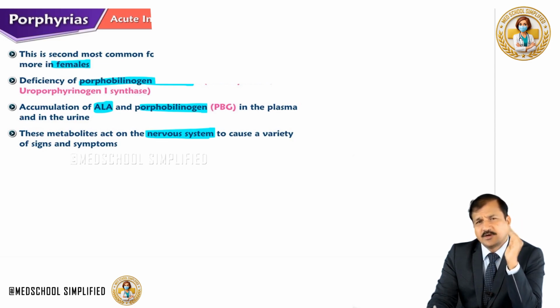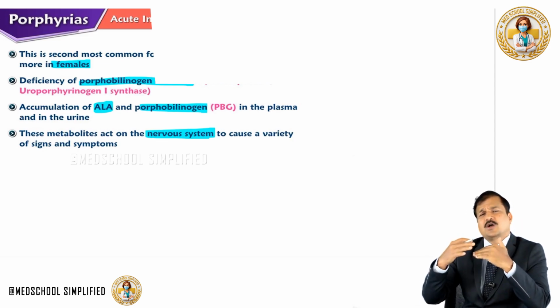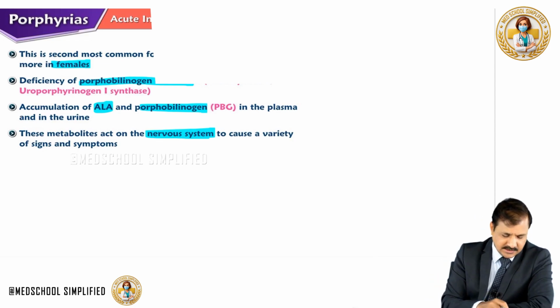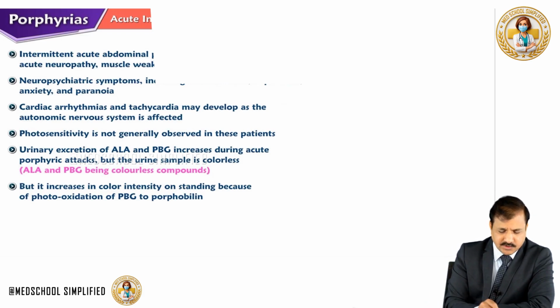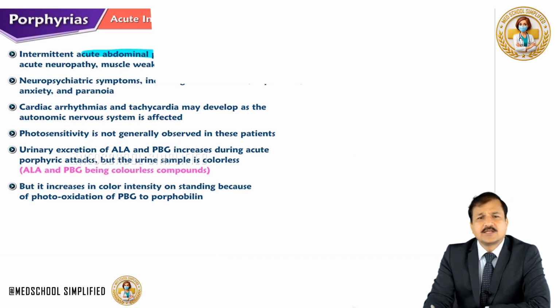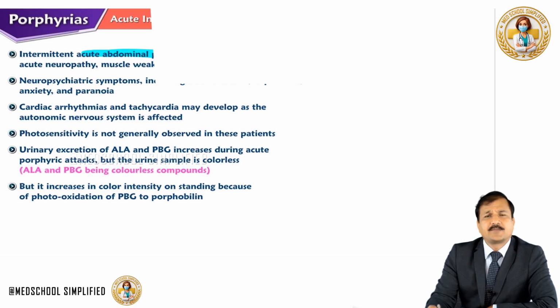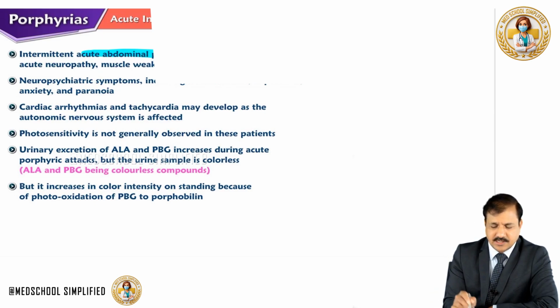That goes as per our understanding. The earlier the block, the more the neurological signs. Remember that. Now, what all the signs we see here? Patient will show intermittent acute abdominal pain. This happens without any anatomical cause. Make sure you know that.